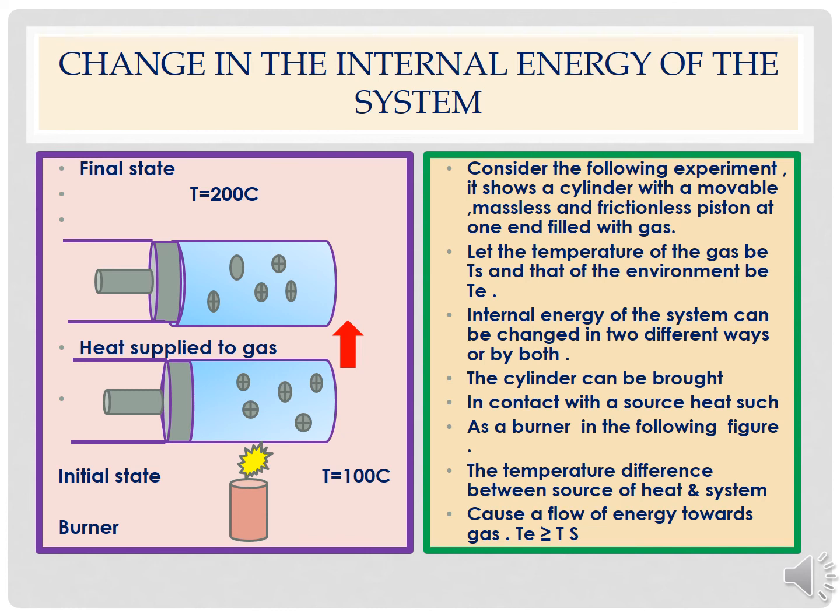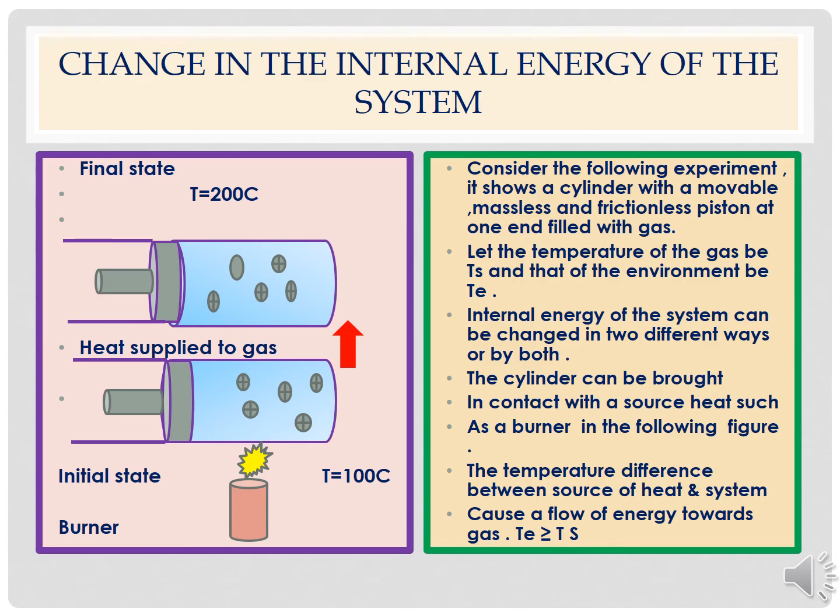The cylinder can be brought in contact with a source of heat, such as a burner, as shown in the following figure. Now, the temperature difference between the source of the heat and the system causes a flow of energy towards the system. That is, the temperature of the environment is considered greater than the temperature of the system. So, hereby we could say that when a cylinder is filled with some gas in it, this cylinder is provided with a piston, and this is causing the exchange of energy. If the surrounding is at the temperature lower than the gas, then the gas will lose energy to its environment